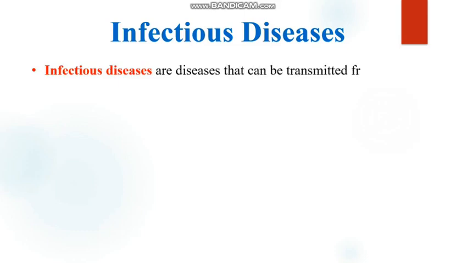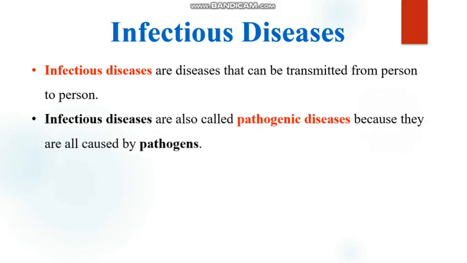We are going to start with the infectious diseases. So when you look at infectious diseases, I've said these are diseases that can be transmitted from person to person. They can be transmitted from one person to another person. These are what we call infectious diseases. Apart from that, infectious diseases are also called pathogenic diseases. That's the other name. Sometimes you may find that they have used pathogenic diseases or they have used infectious diseases. So this is the other name.